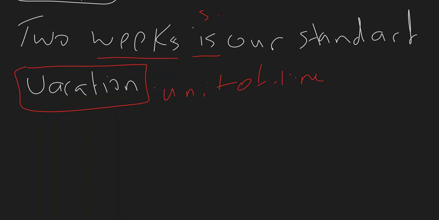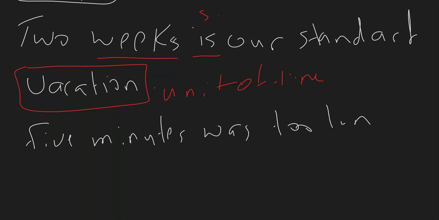The same thing applies when I want to talk about time in terms of minutes or hours. I can say 5 minutes was too long for him to wait.